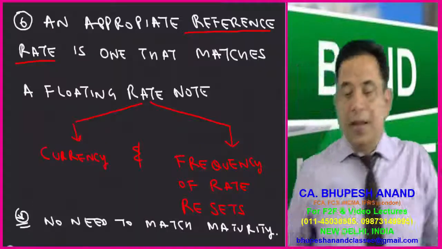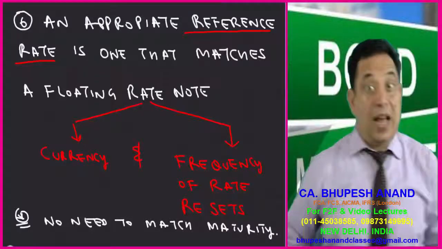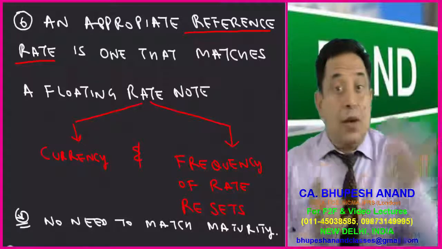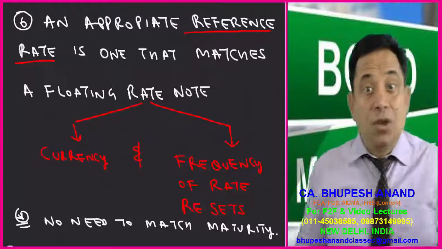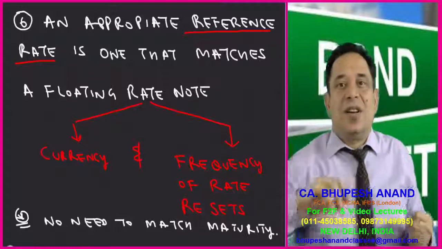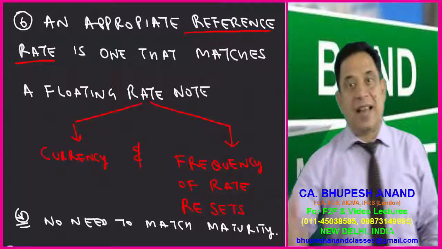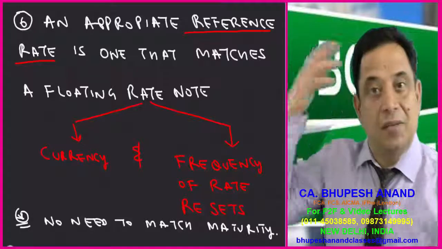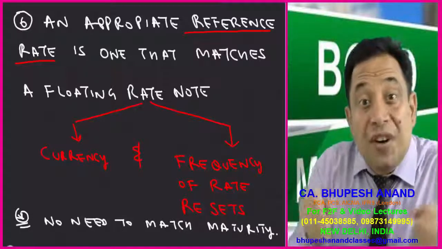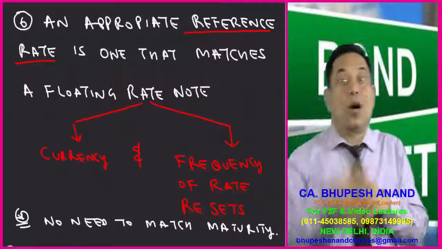and the formula I have written is LIBOR plus spread. What are the characteristics, the features of an appropriate reference rate? Because we have to use that reference rate for calculating the coupon rate of floating rate bonds, it must have some features. We are given 30 days LIBOR, 60 days LIBOR, 180 days LIBOR, 360 days LIBOR. Now, which rate is to be used? There are two precautions to be taken into account.